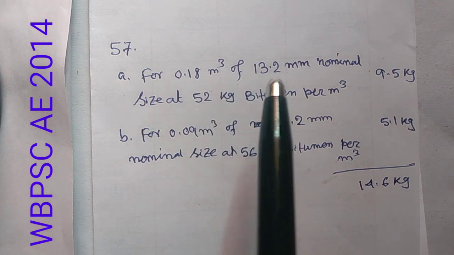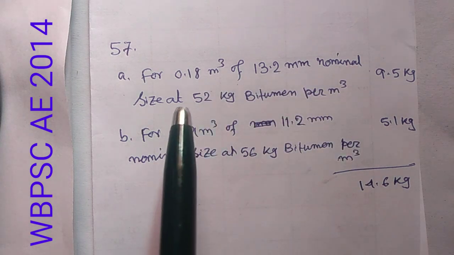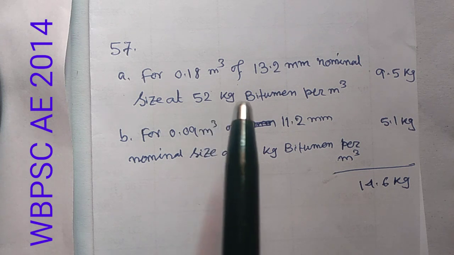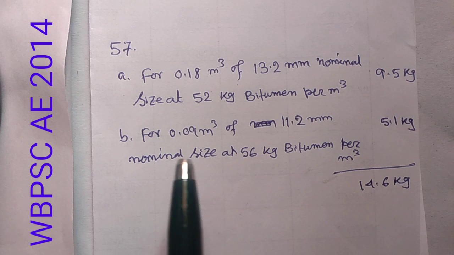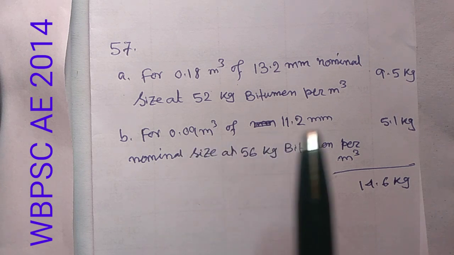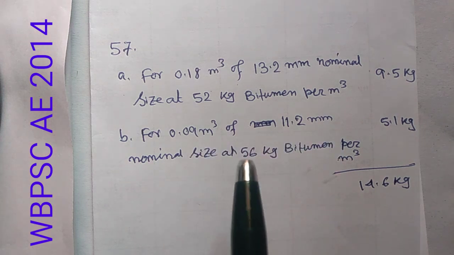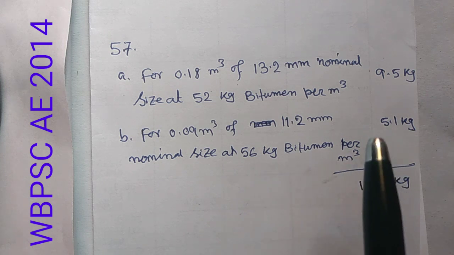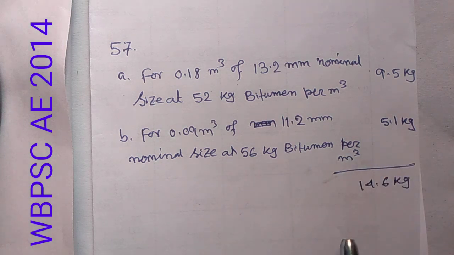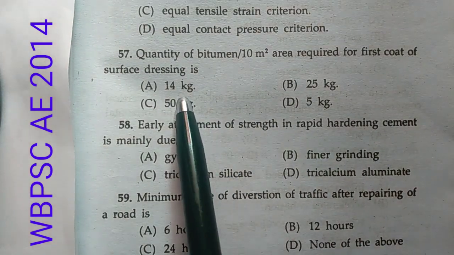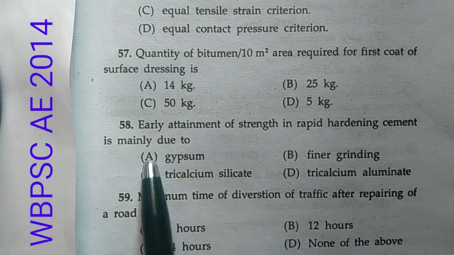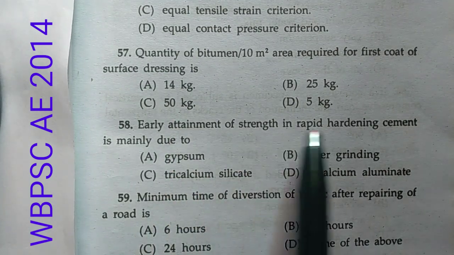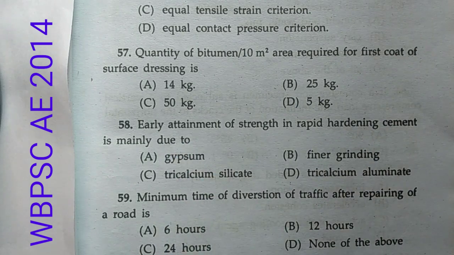Now 0.18 m³ of 13.2 nominal size aggregate at 52 kg bitumen per m³, so total requirement is 9.5 kg, and for 0.09 m³ of 11.2 mm nominal size at 56 kg bitumen per m³, that is 5.1 kg. So altogether it is 14.6 kg. So 14 kg is the answer.